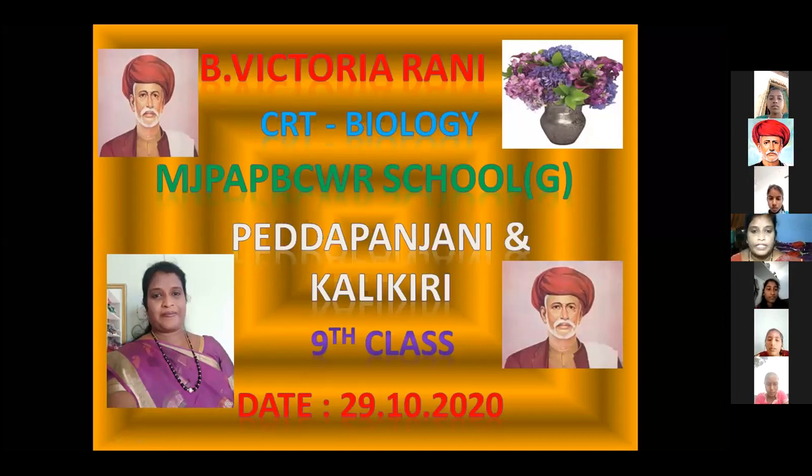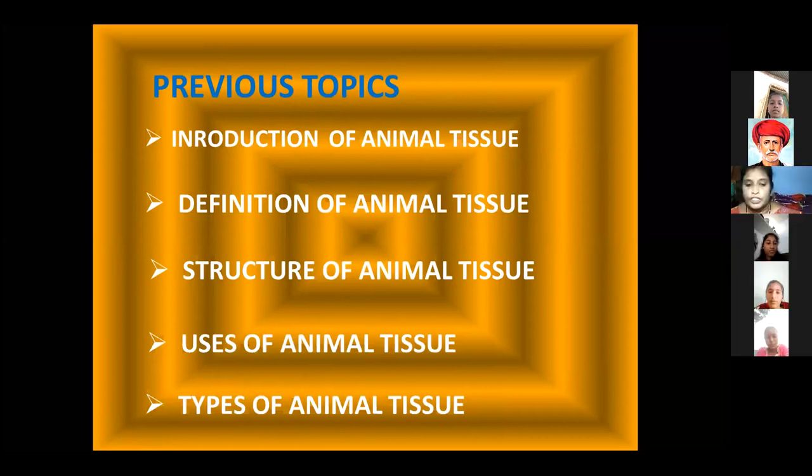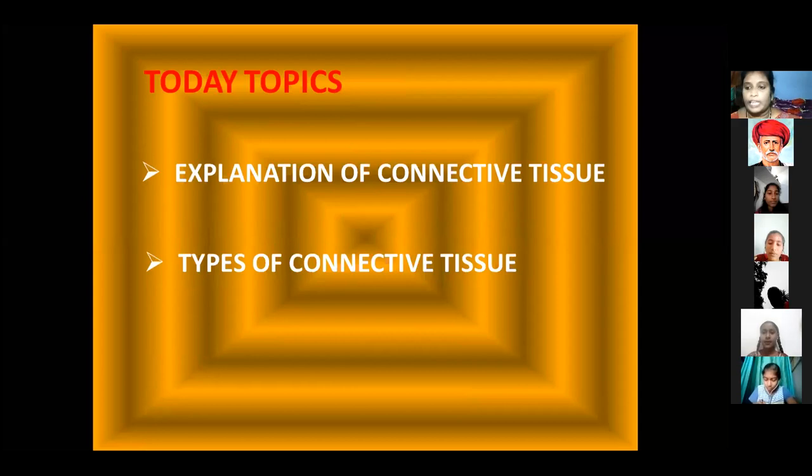In the previous class, we learned the following topics: introduction of animal tissue, definition of animal tissue, structure of animal tissue, uses of animal tissue, and types of animal tissue. These are all the topics discussed in the previous class. Today I am going to explain connective tissue and the types of connective tissue. I will give an explanation of each type of connective tissue.